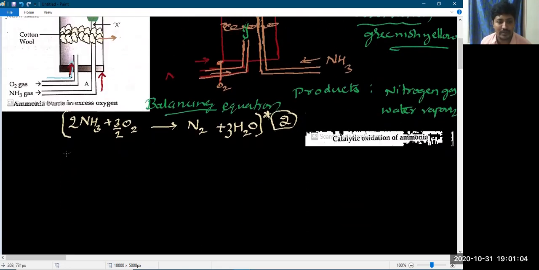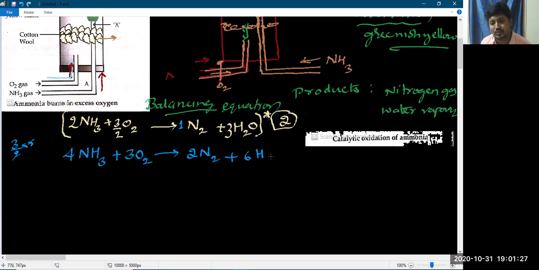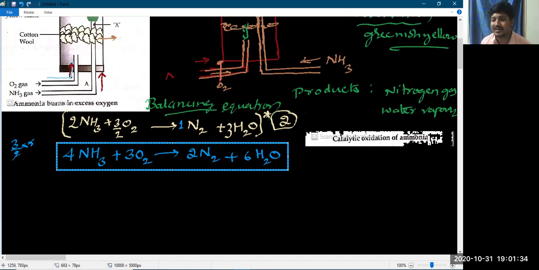So 2 into 2 becomes 4NH3. Now plus 3, listen, 3 by 2 into 2 gets cancelled, the remaining thing is 3O2 gives 2N2, because the coefficient of N is 1, 1 into 2 is 2, plus 3 into 2 is 6H2O. So this will be the balanced chemical equation. You have to remember this balanced chemical equation for the reaction. I hope it's clear to all of you.